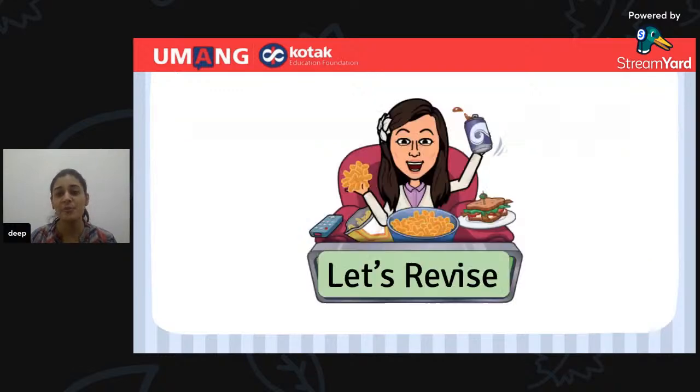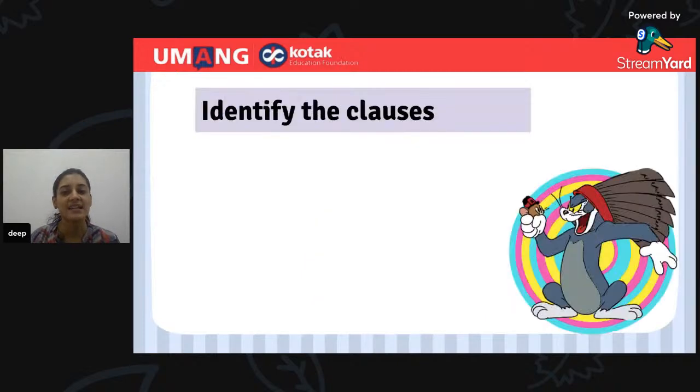Come on, quickly for me in the chat box, you're going to write down which are the dependent clauses which we have learned till now. Come on. There are three dependent clauses. What are they? Quickly type it down in the chat box for me. Yes. Correct. First is the noun clause. Second is an adjective clause. Third is an adverb clause. Very well done. Now let's get ready for an activity.